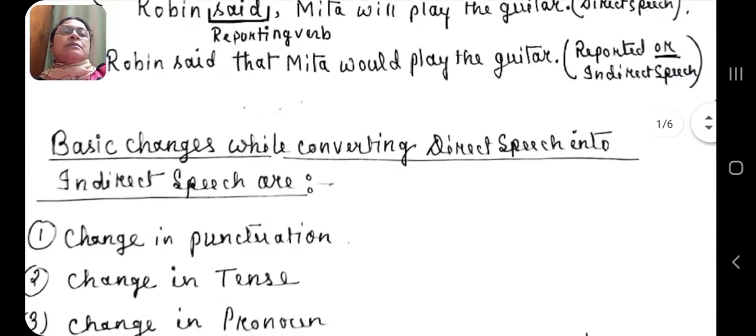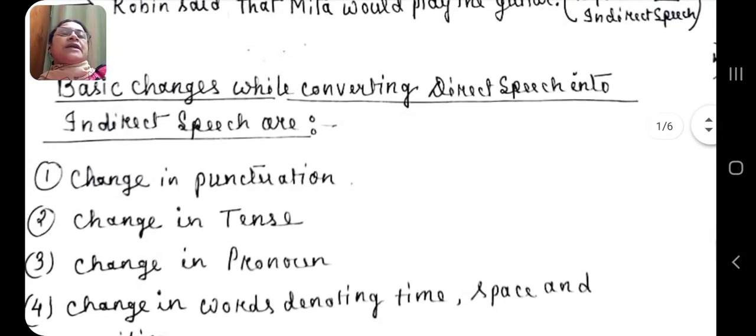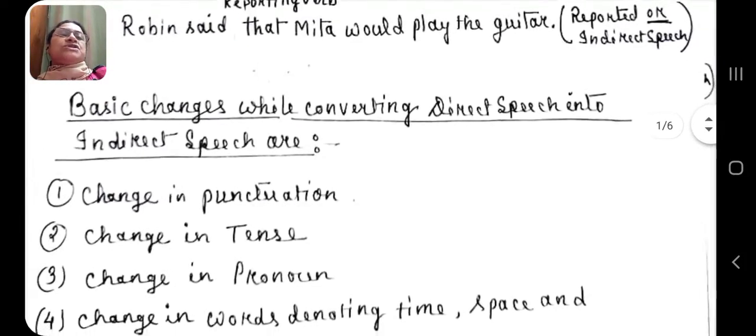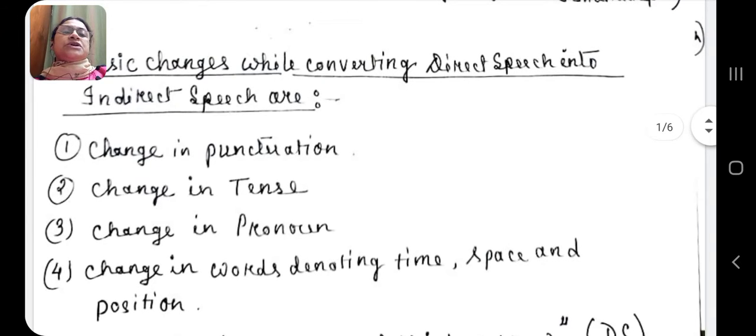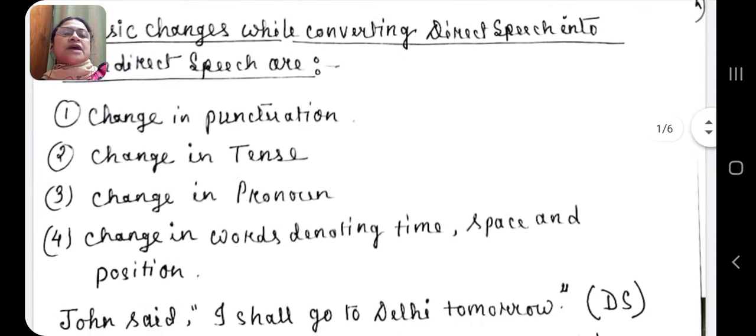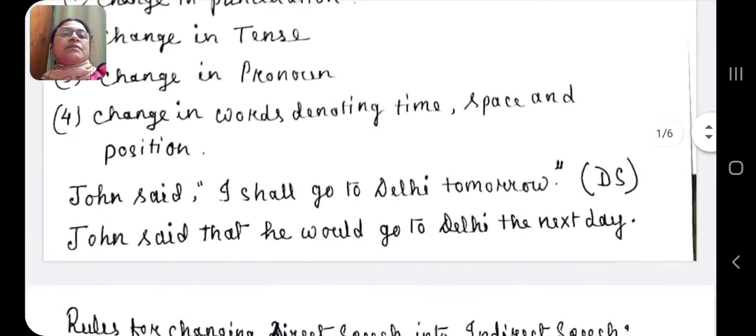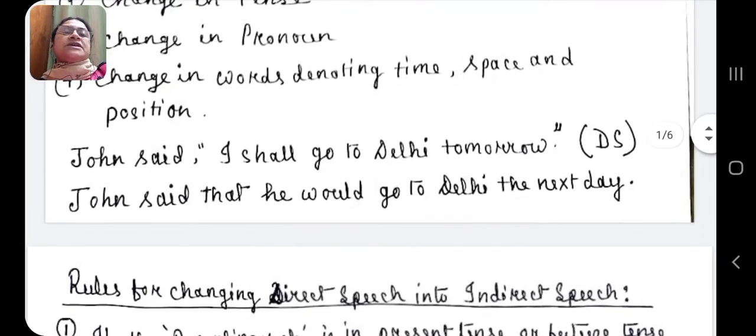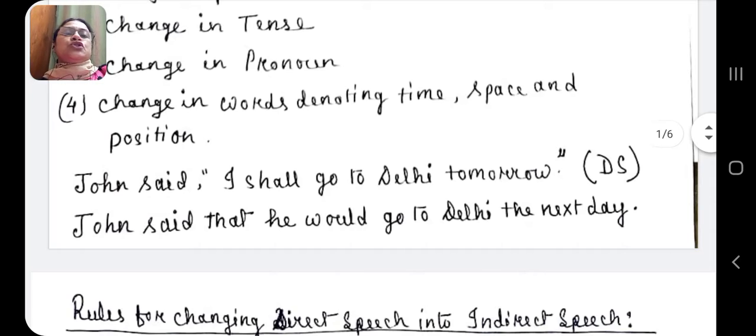Now see here, basic changes while converting direct speech into indirect speech. Which are they? Change in punctuation, change in tense, change in pronoun, change in words denoting time, space and position. With an example, I will try to make you understand. See the example: John said, "I shall go to Delhi tomorrow." This is direct speech. Now, to convert it into indirect speech, what are the steps we have to follow?